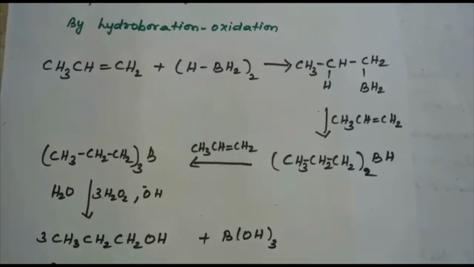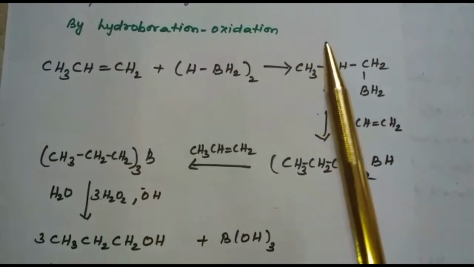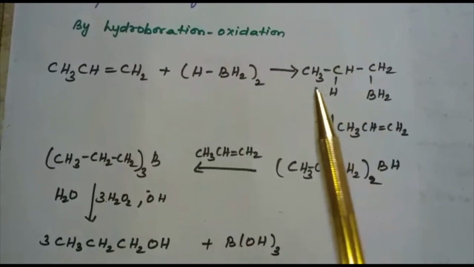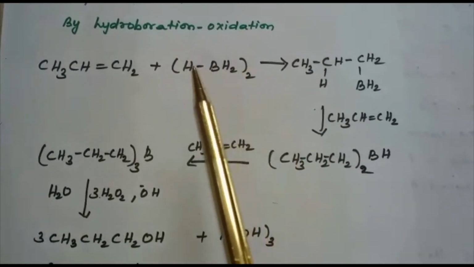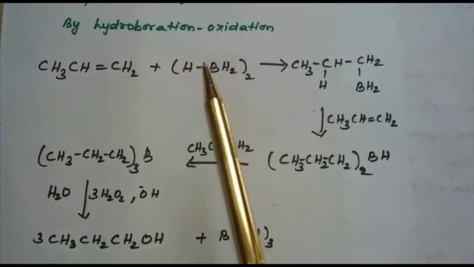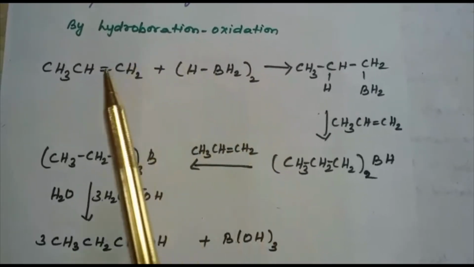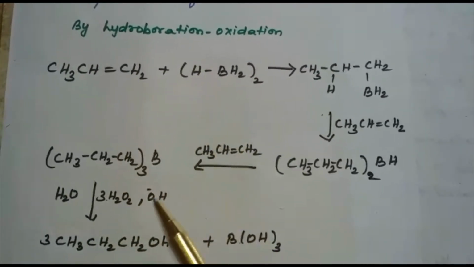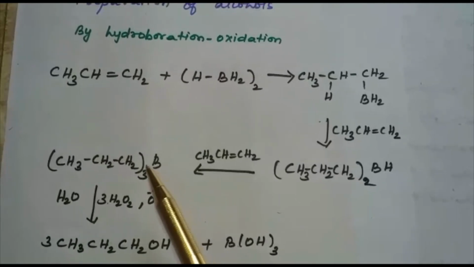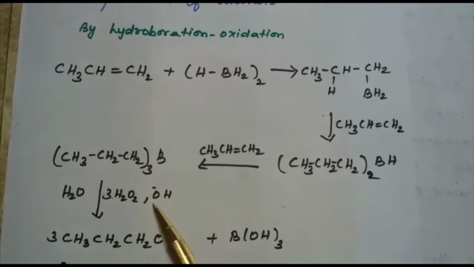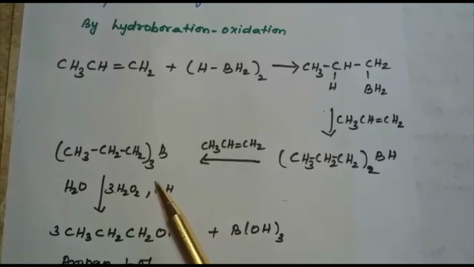Let us discuss the preparation of alcohols. First one is the hydroboration oxidation method. What happens in this method? In this method, diborane, B2H6, written as BH2H twice for convenience, reacts with alkenes to give trialkylboranes as addition product. This is oxidized to alcohol by hydrogen peroxide in presence of sodium hydroxide.